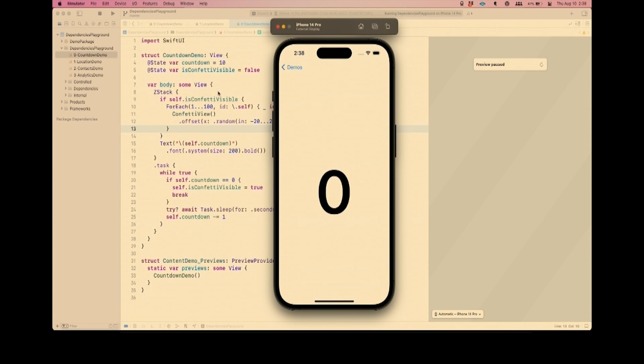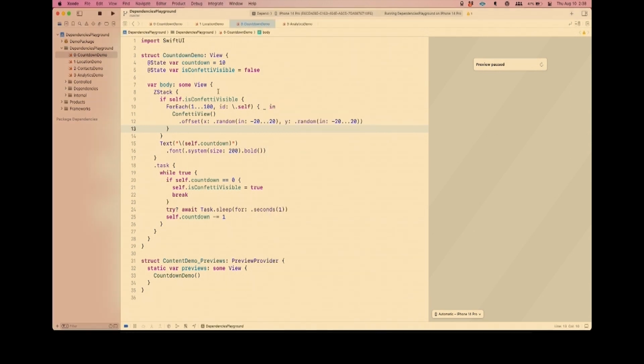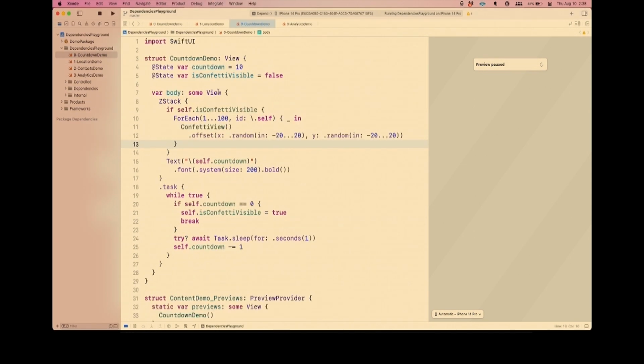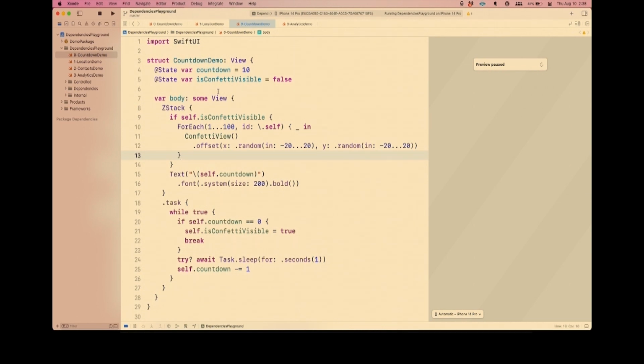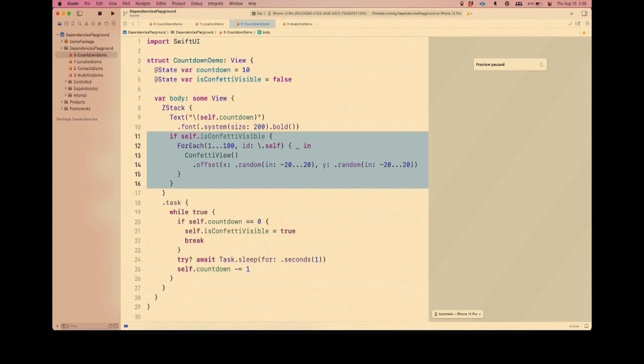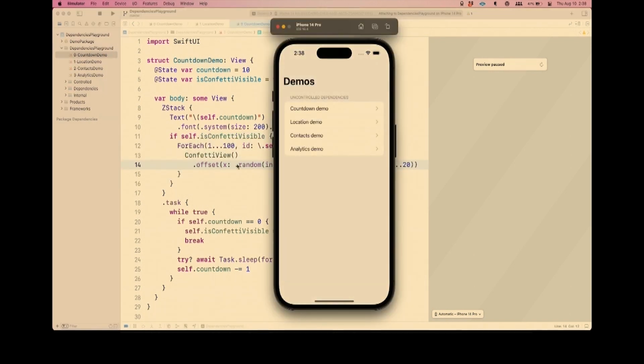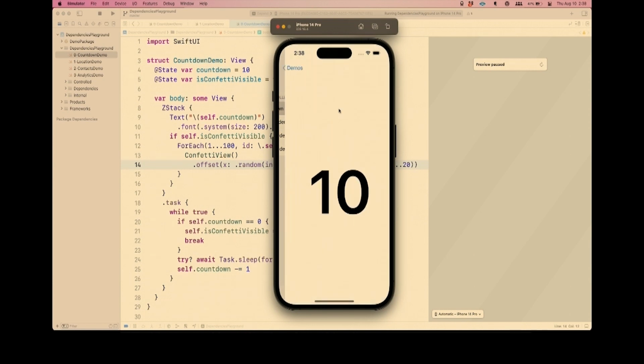And if I look at that code, I see very reasonable, seemingly reasonable SwiftUI code. And it's kind of obvious what the problem is. It's that this if statement is where the confetti is happening. It is behind in the Z stack. So I got to move it down. I got to run the simulator. I got to drill down. I got to find the feature, and I can wait 10 more seconds. All right. I think you can imagine what's going to happen. I'm not going to do that.